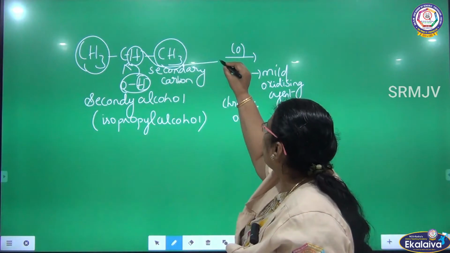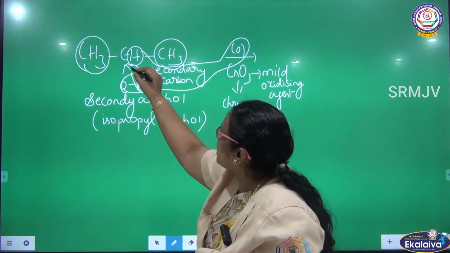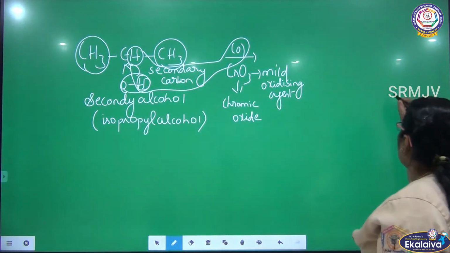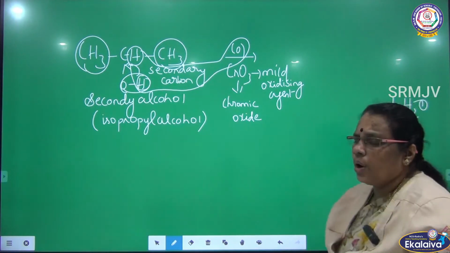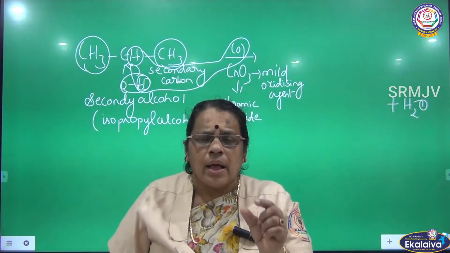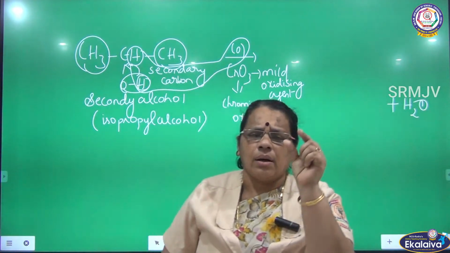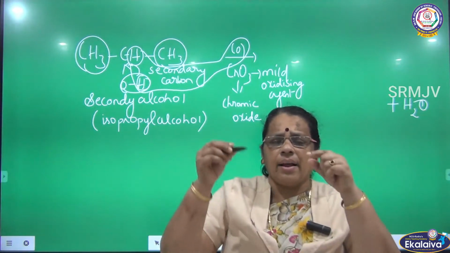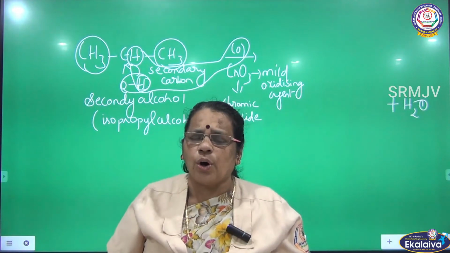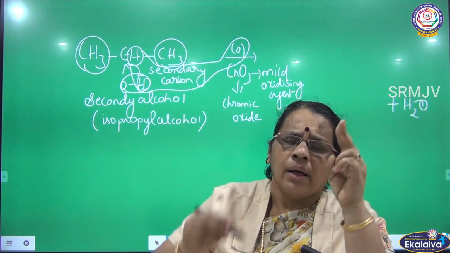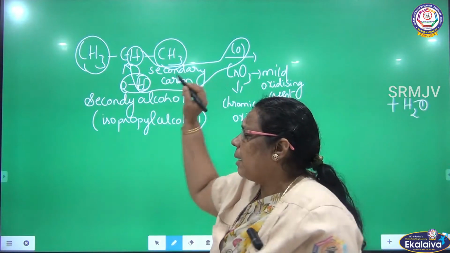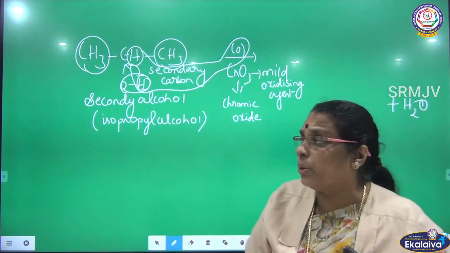These two hydrogens combine with oxygen to give water. So how am I cleaving the bond? I am breaking the bond between oxygen and hydrogen, and carbon and hydrogen. So two hydrogen atoms are removed from the alcohol, and they combine with oxygen to give water.